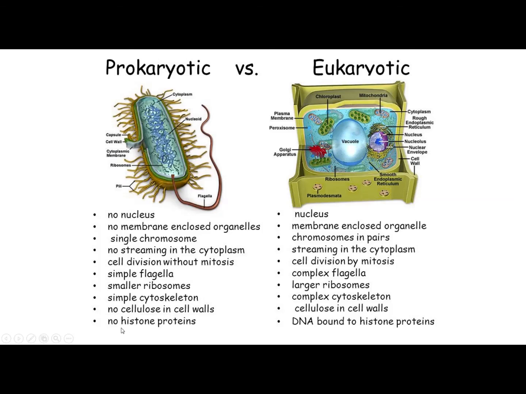Then comes the last, no histone proteins. This means prokaryotes do not have histone proteins, or you can say membrane bound proteins. On the other hand, the eukaryotic cells have DNA bound to histone proteins. This means the deoxyribonucleic acid, which we have learned earlier, is also bound, and they are inside the membrane.